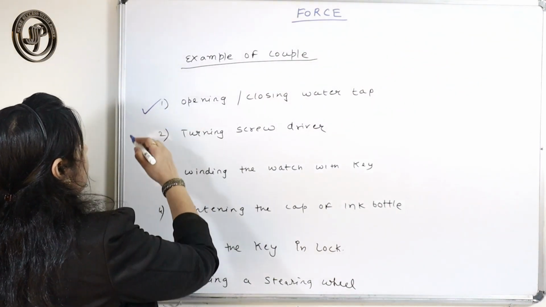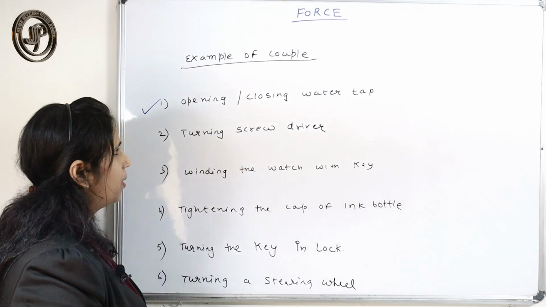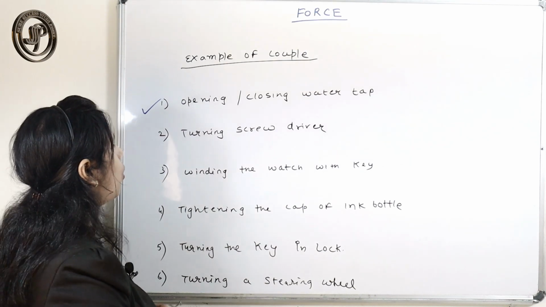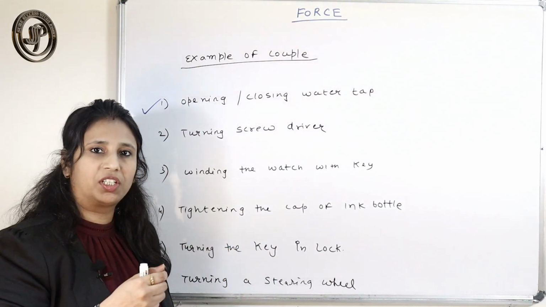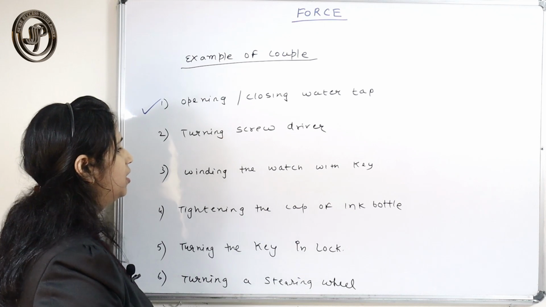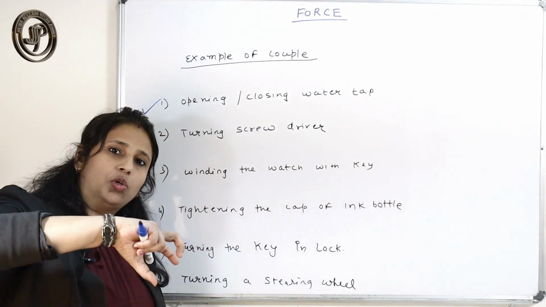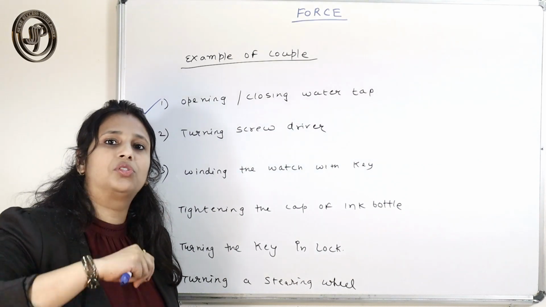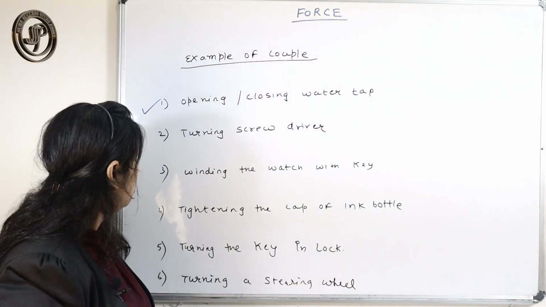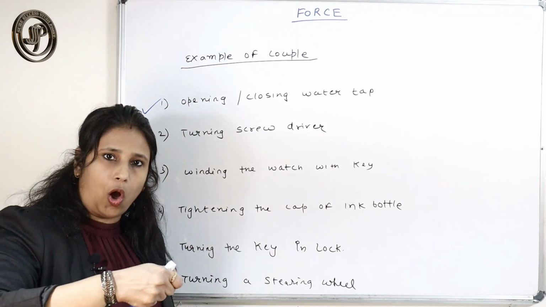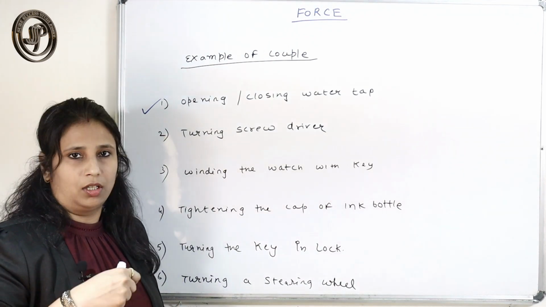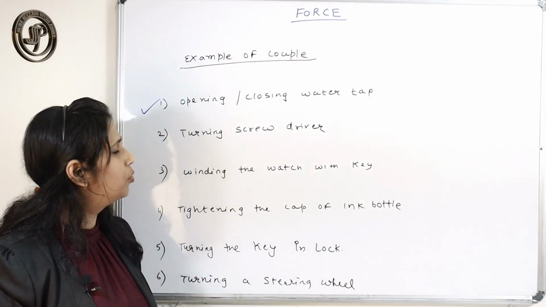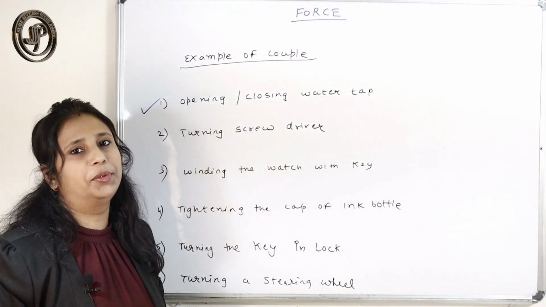Other examples are turning a screwdriver, winding the watch with the key, tightening or loosening the cap of an ink bottle or any bottle, turning the key in a lock, and turning the steering wheel. So here are a few examples where you find the use of the couple.